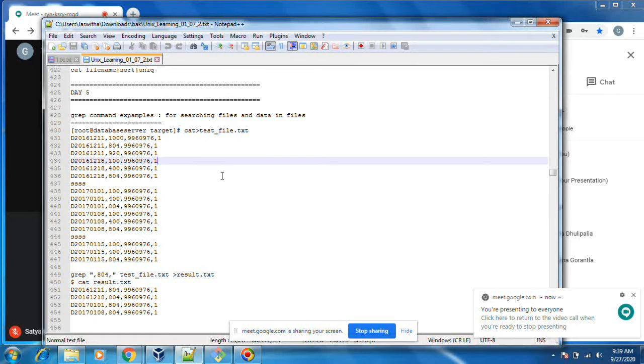Okay, in this session we are discussing the grep command. It is a very important command in Linux to search for a word in a file, or to search for a word or string in any command output. Let's see all.